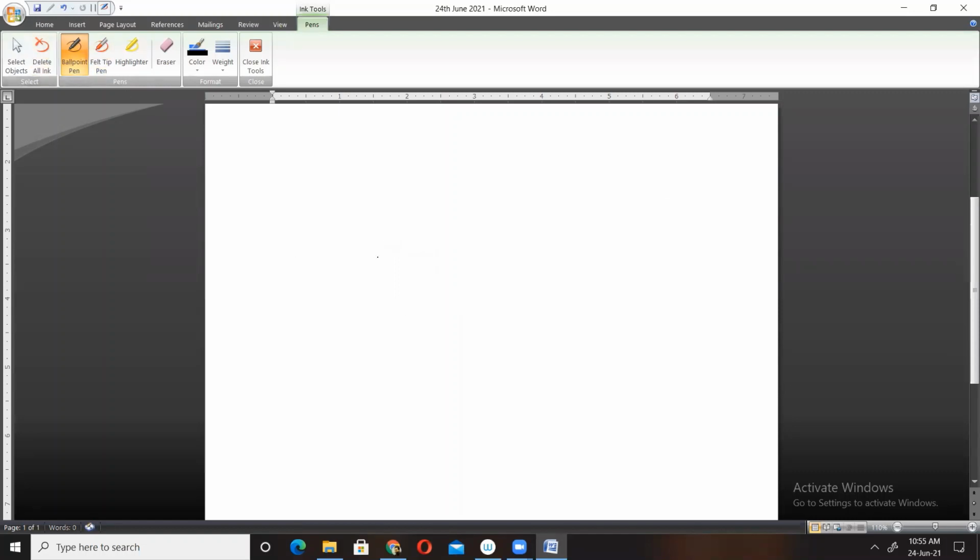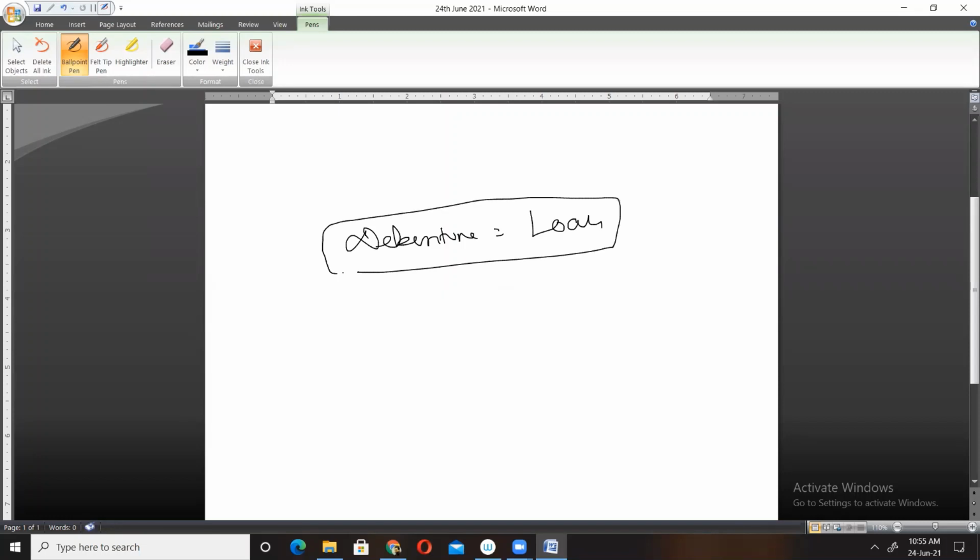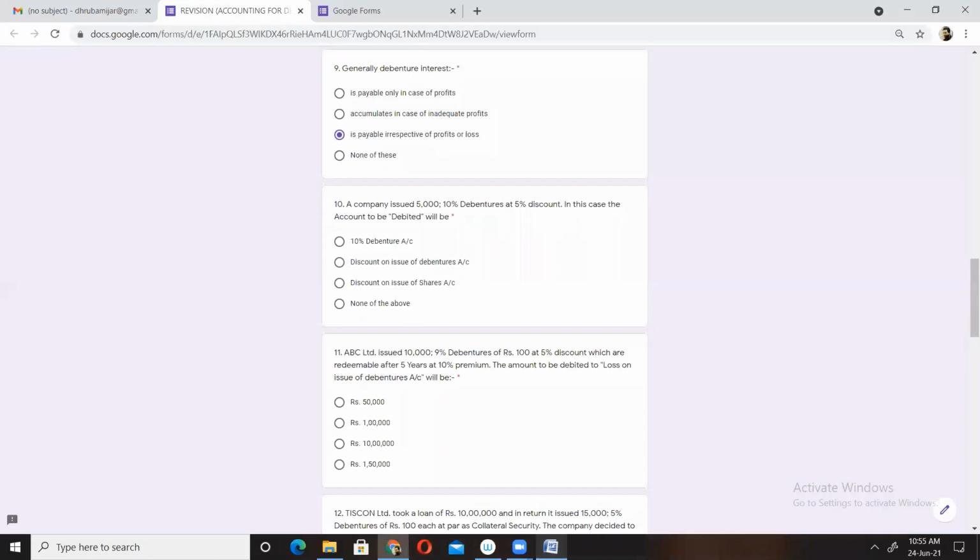Debenture is nothing but a kind of loan which the company has taken from the debenture holder. So whenever a company takes a loan from the bank, it doesn't matter whether the company is earning profit or suffering loss, interest should be paid. In the same sense, interest on debentures should also be paid, whether the company has profit or insufficient profit. That is why the correct option will be is payable irrespective of profit or loss. Only dividend is paid or allowed in case of profit.